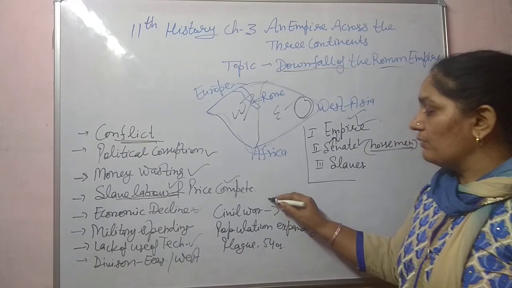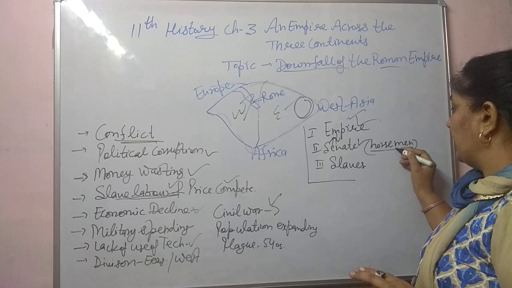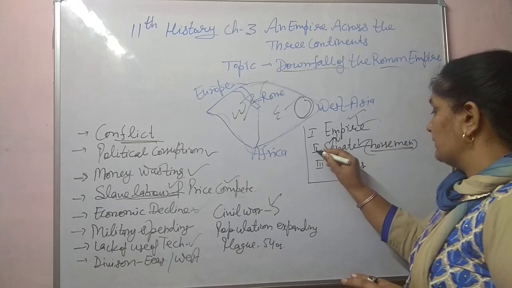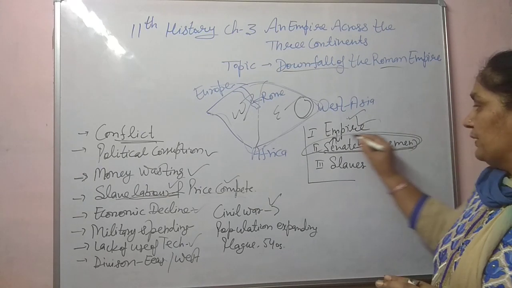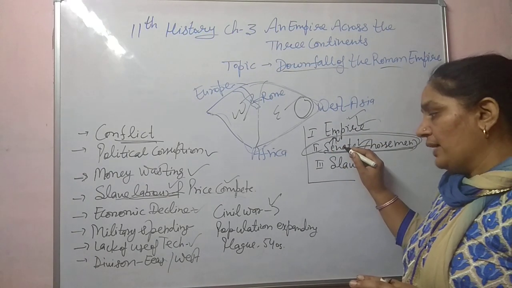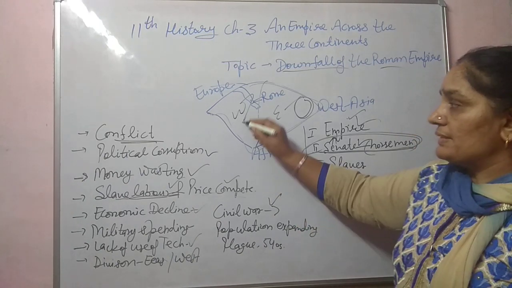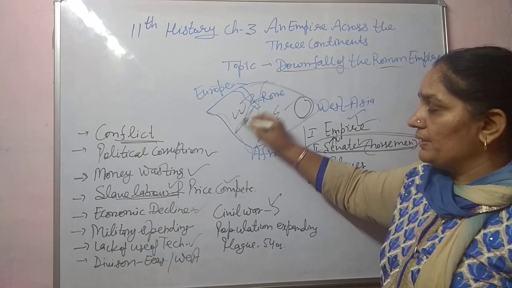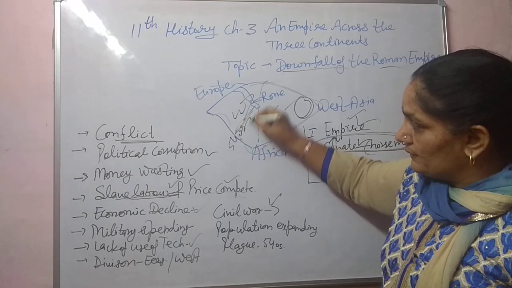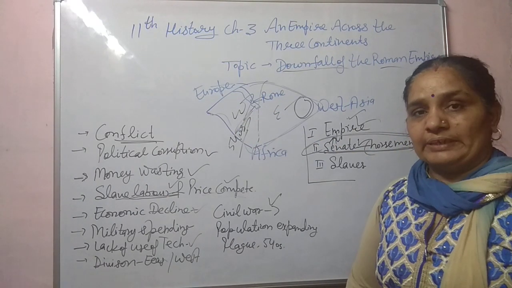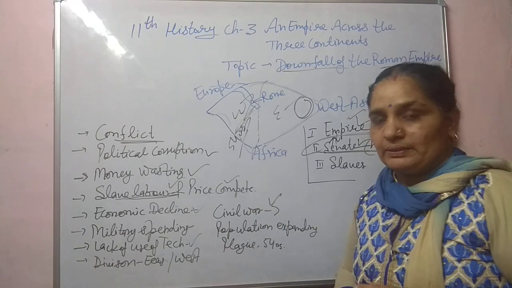Next is civil war. Among the social groups also, the senators and the horsemen fought with each other. There was conflict between the soldiers and the senators. Next is population expansion. In the western part of the empire, the population kept expanding till the 540s. That was a big issue, as a lot of resources were needed to fulfill the demands of the growing population.